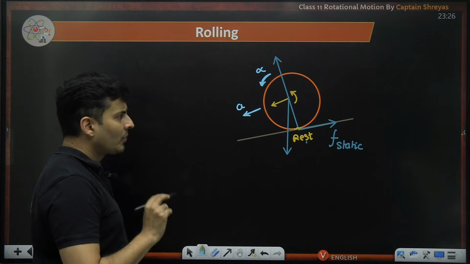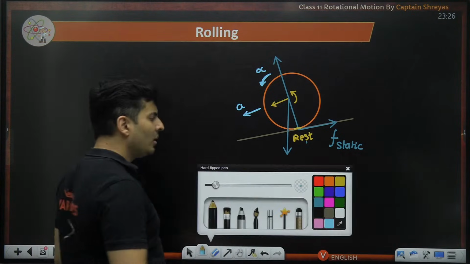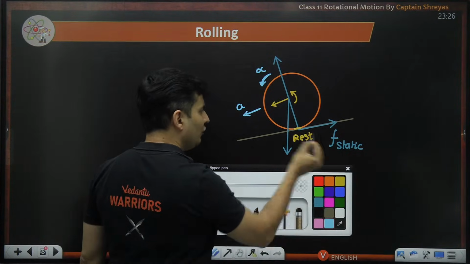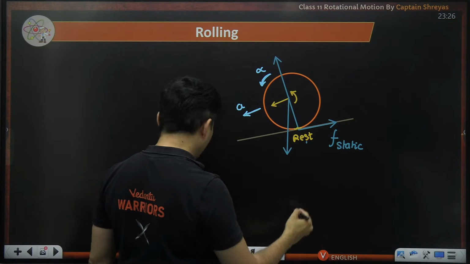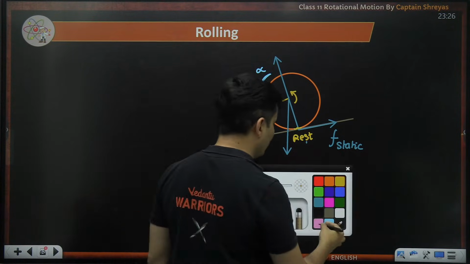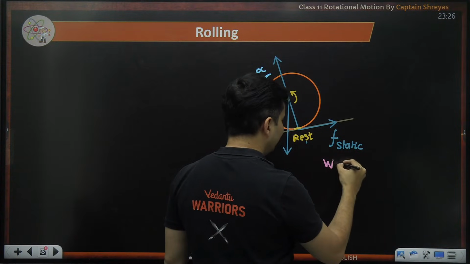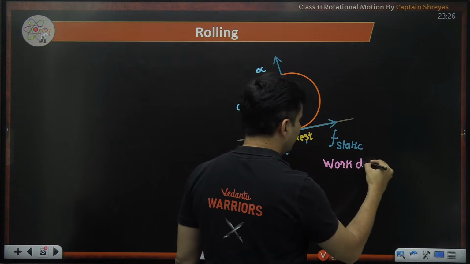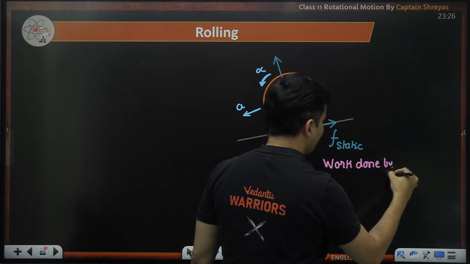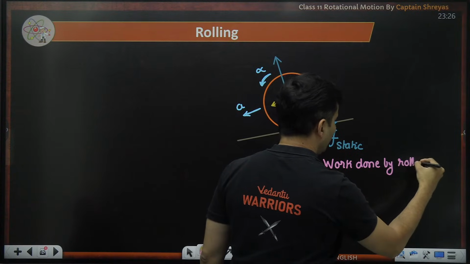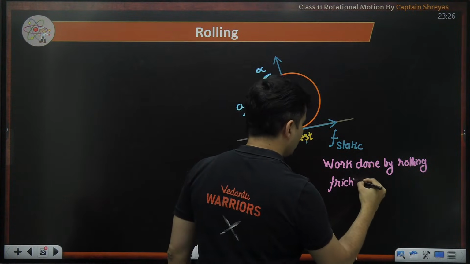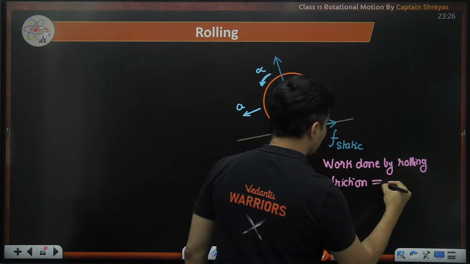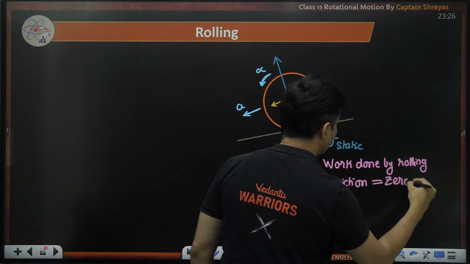One more thing, because the force acts on a point which is not moving, the work done by this static friction is also 0. So the work done by this rolling friction is always going to be a big fat 0.